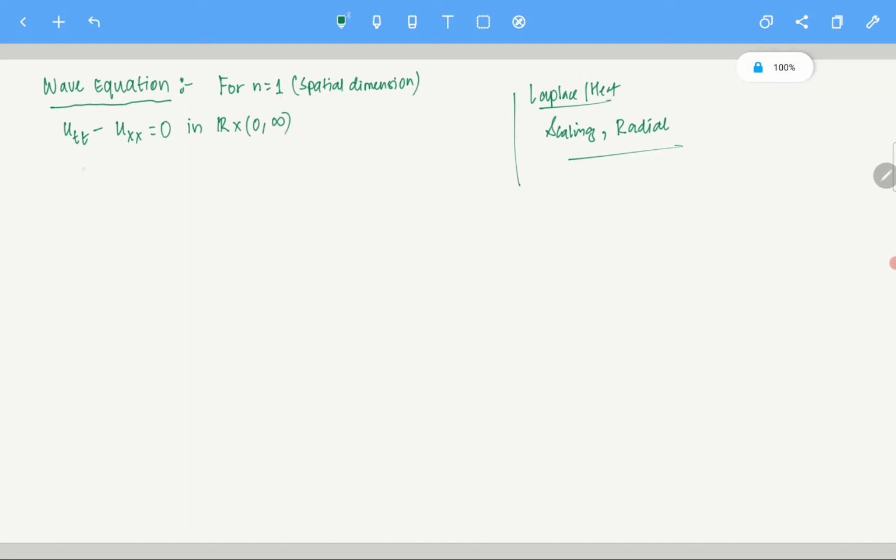And u is g, so you will be given information on u on the boundary. In this case the boundary is the base t equals 0, and you will be given the value of u and u_t. u_t is h. So this is on R cross t equals 0.